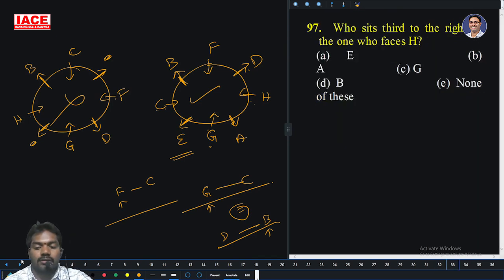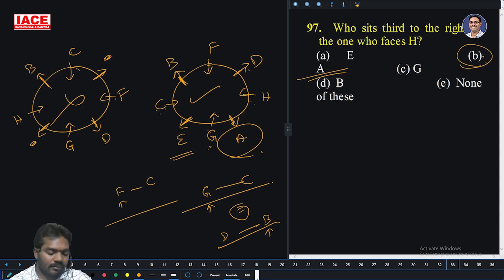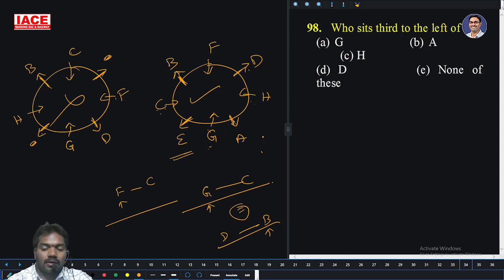Who sits third right of the one who faces H? Who faces H? C. Third right of C: first, second, third right is A. Option B. Who sits third left of F? First left, second left, third left: A. Option B.